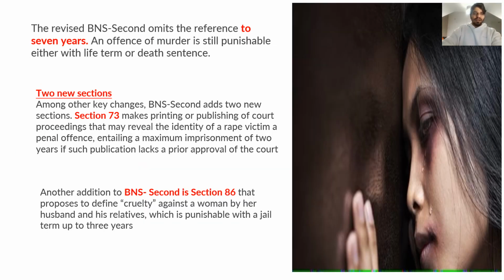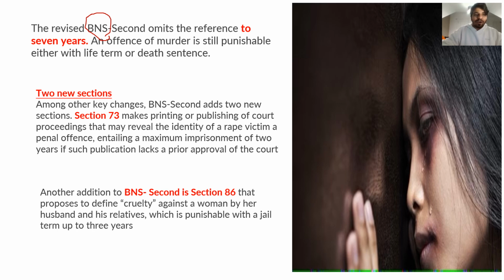Now when it says revised BNS, that means revised Bharatiya Nyaya Samhita. It says revised because earlier a bill was introduced in August 2023 and it was revised again by the government because the bill needed certain parliamentary recommendations as well.